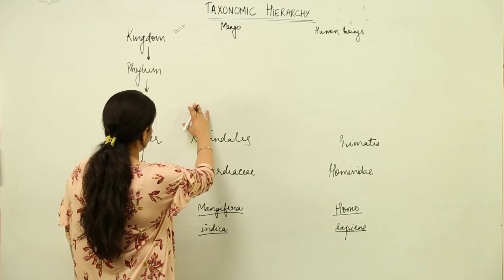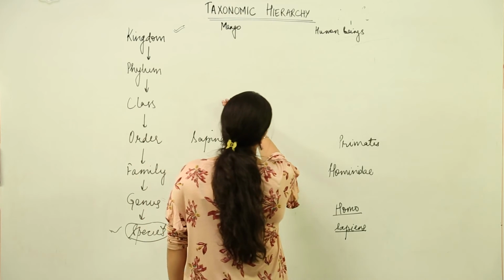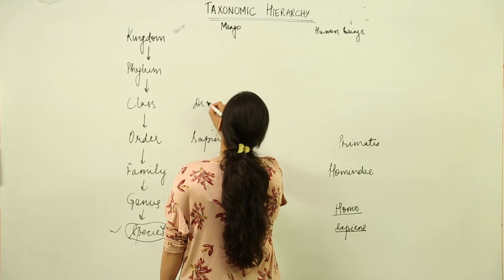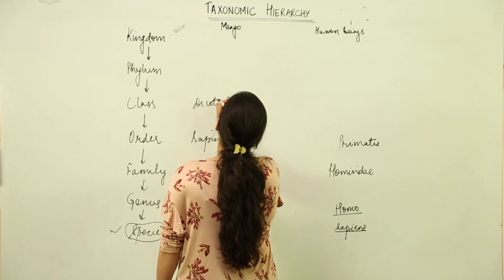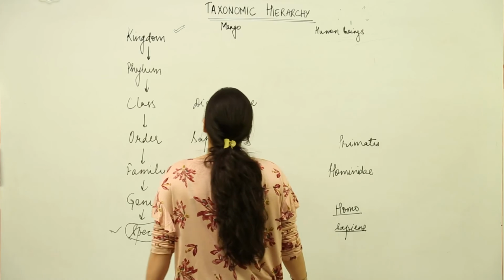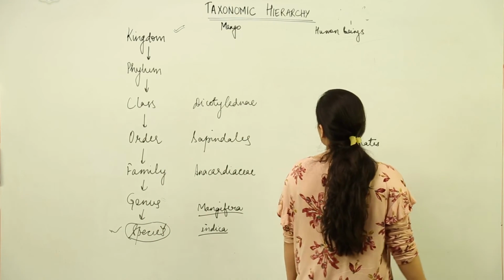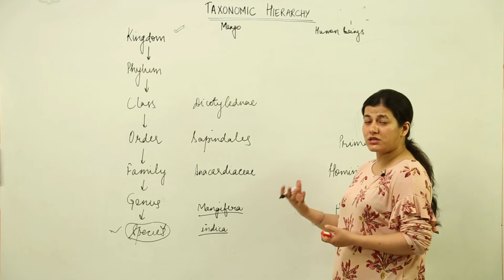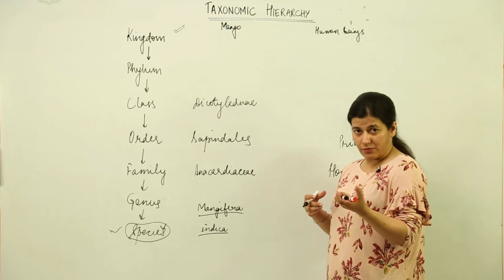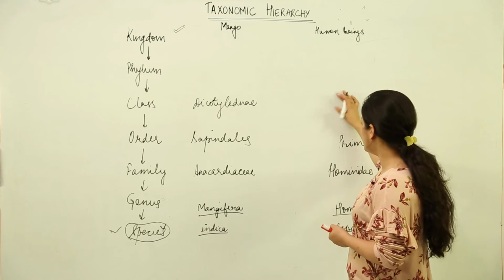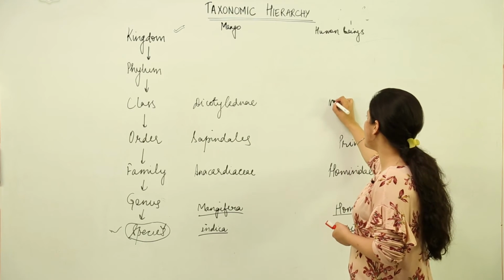Talking about the class of mango, mango belongs to class Dicotyledonae. Now you know that when we talk about plants, we have two major classes: one is dicots and one is monocots. When we talk about dicots, all the dicotyledonous seed bearing trees are in Dicotyledonae. And over here in human beings the class is Mammalia.